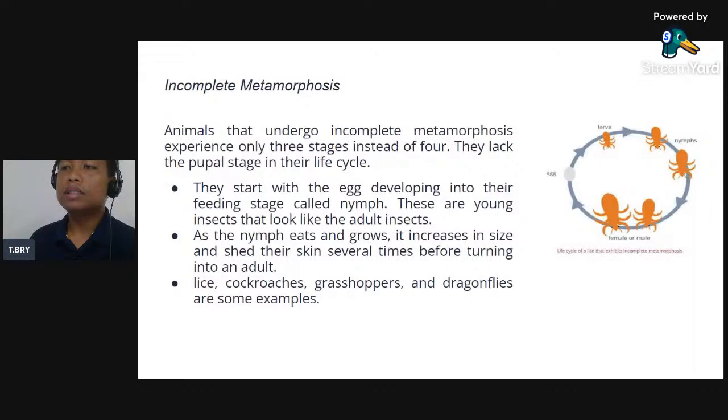So ang nymph, sige siya kaon, mudako po siya, and then it increases in size, mudako ang iyang size. It means mo develop ang iyang appearance. Lice, cockroaches, grasshoppers, and dragonflies are some examples of animals that experience three stages of metamorphosis, nung ginatawag na itong incomplete metamorphosis.